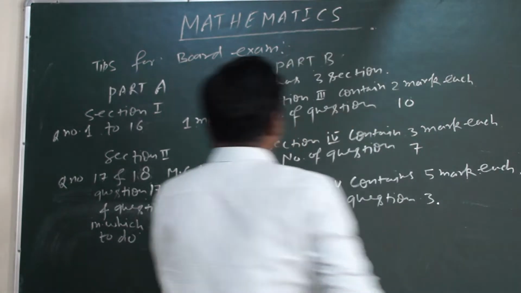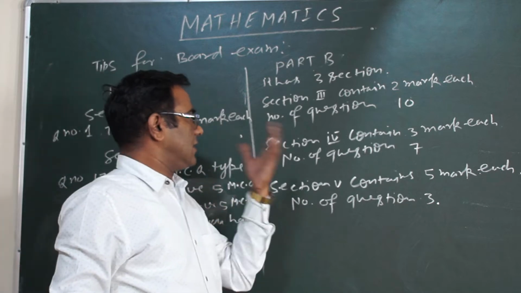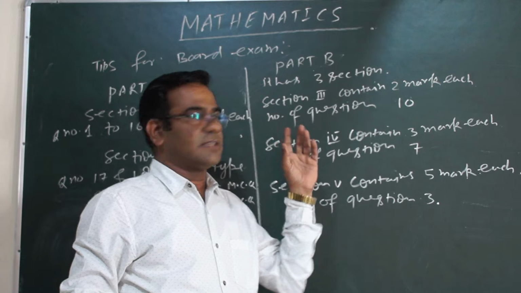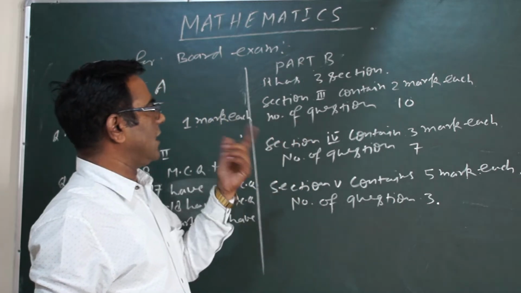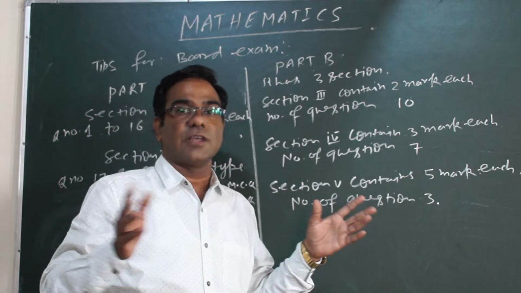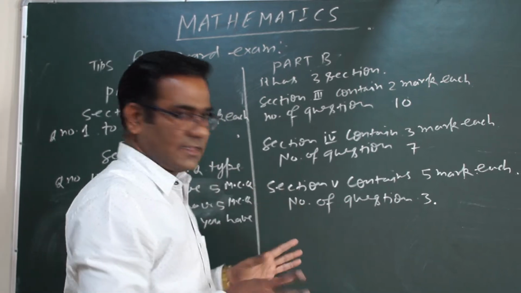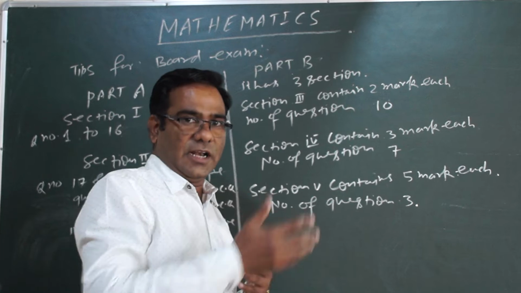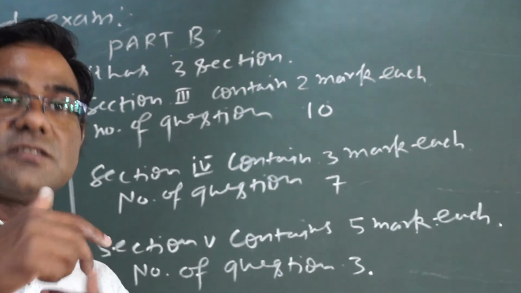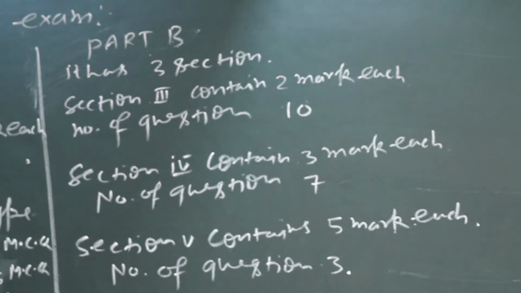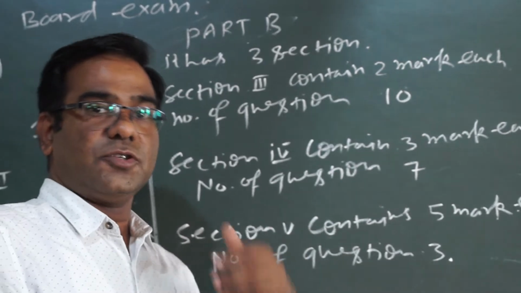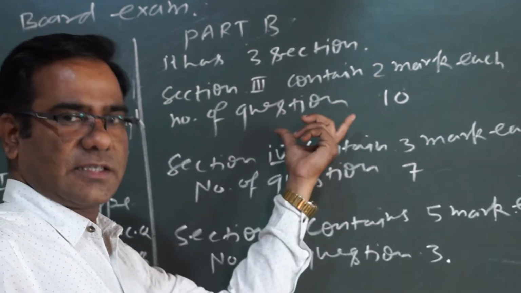This part has 3 sections, section 3, section 4, section 5. In section 3, each question contains 2 marks, and there will be 10 questions. Here also you do not have to give a very lengthy solution. Sometimes the method is very lengthy, but the question can be solved by another method in few steps. So if you are doing it by a lengthy process, then you can cut the steps, you can jump, because only 2 marks are there.